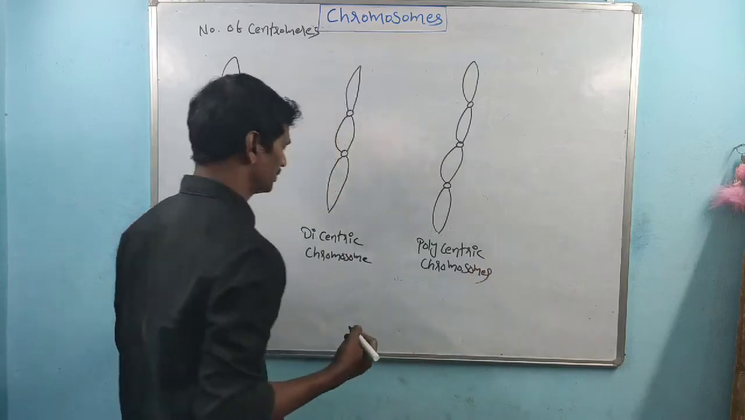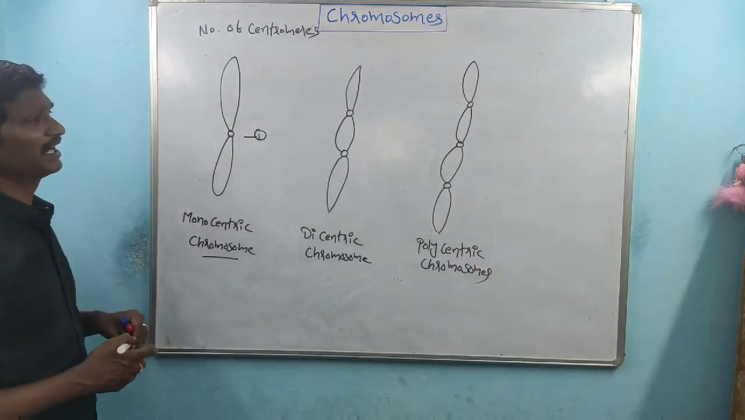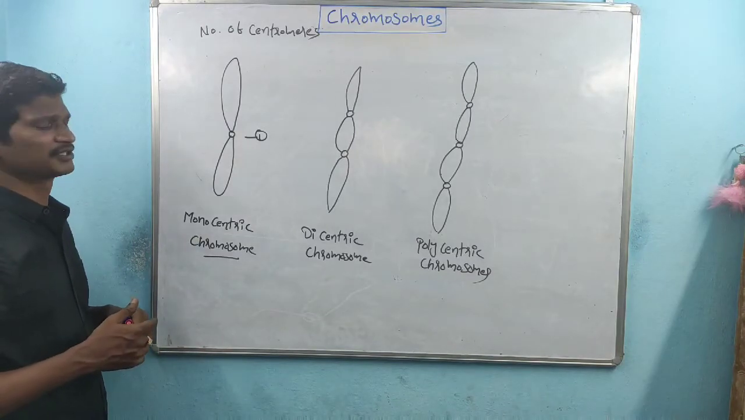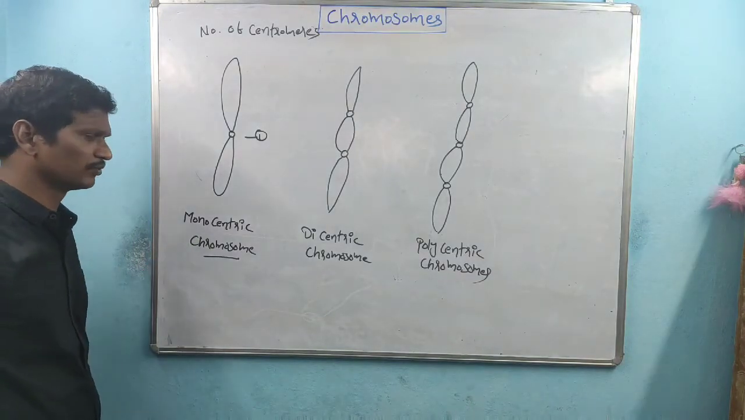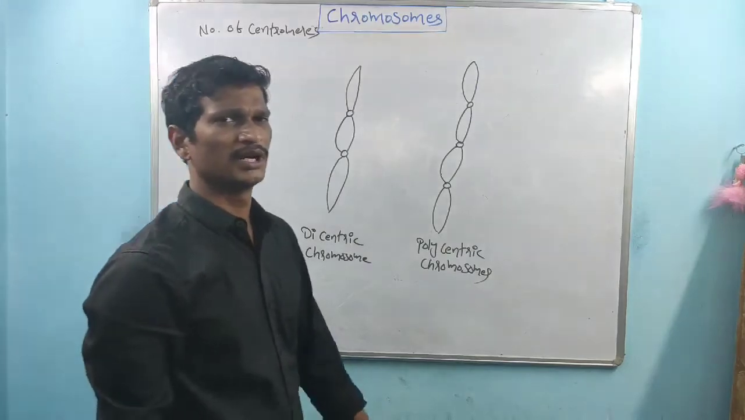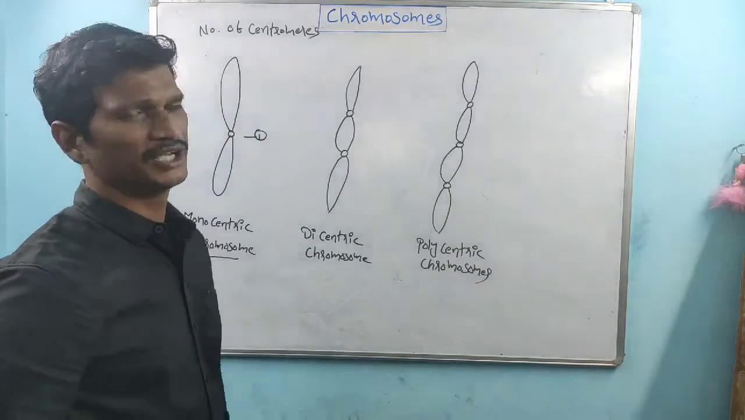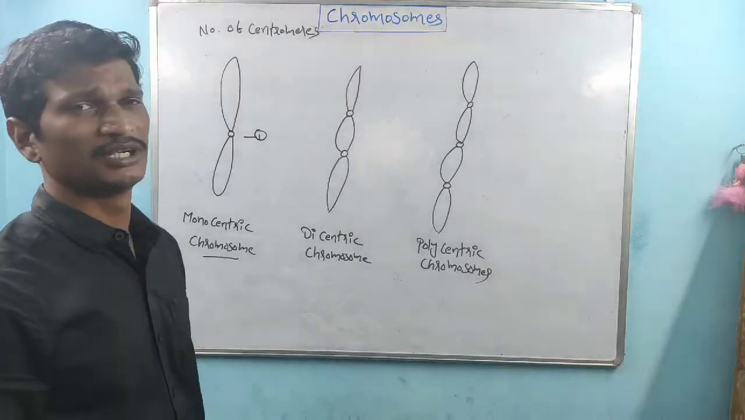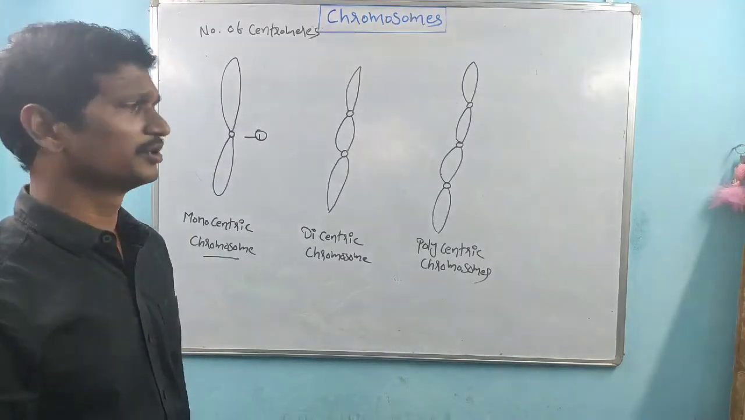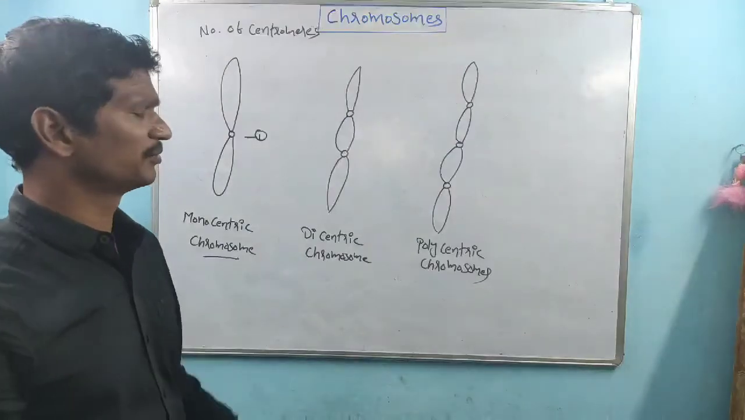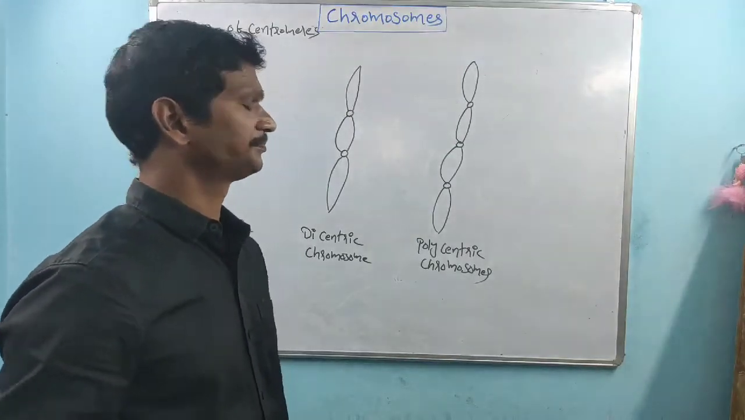Polycentric chromosomes, right? So that is about the classification of chromosomes based on the centromere: monocentric chromosome, dicentric chromosome, and polycentric chromosome. Again, the last one we have is one of the important classifications of chromosomes, based on the position of the centromere. I'll explain now.